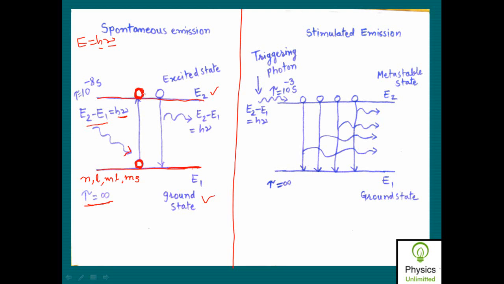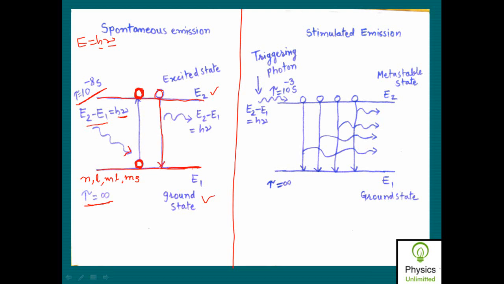It is stable in the ground state, not stable in the excited state. So the atom in this excited state is very unstable, it will spend a very little amount of time in this excited state, only of the order of 10 raised to power minus 8 seconds, and immediately this atom will fall back to the ground energy state.